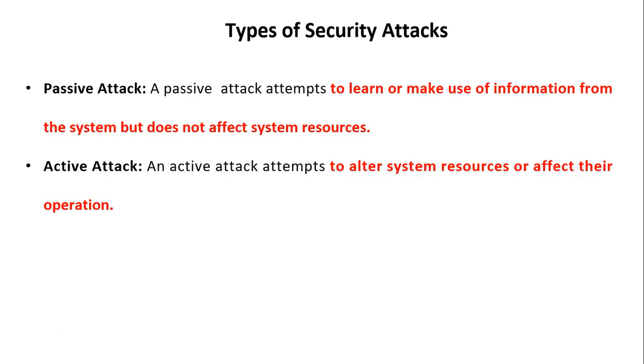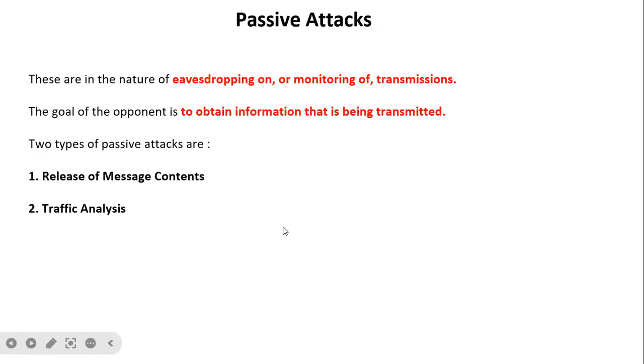Types of security attacks: passive attack and active attack. A passive attack attempts to learn or make use of information from the system but does not affect the system resources. So the hacker only intercepts the channel and listens to the message, but does not take control of the system resources or affect the system. Active attack: an active attack attempts to alter the system resources and affect the operation.